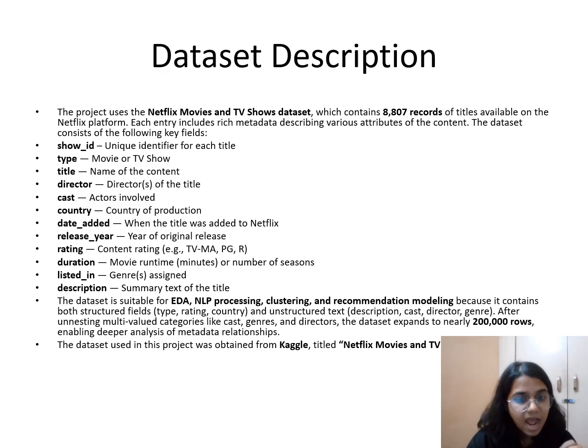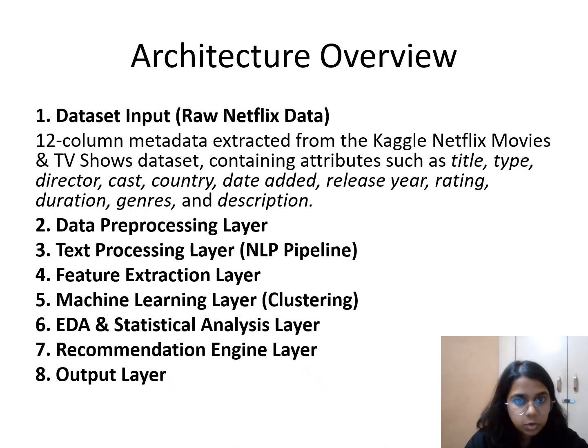The dataset attributes are show ID, type, which is either movie or TV show, title, director, cast, country, which shows which countries are producing those movies, date added, release year, rating, duration, listed in, and description. So this dataset is suitable for exploratory data analysis, text mining, principal component analysis, clustering, hypothesis testing, and recommendation modeling.